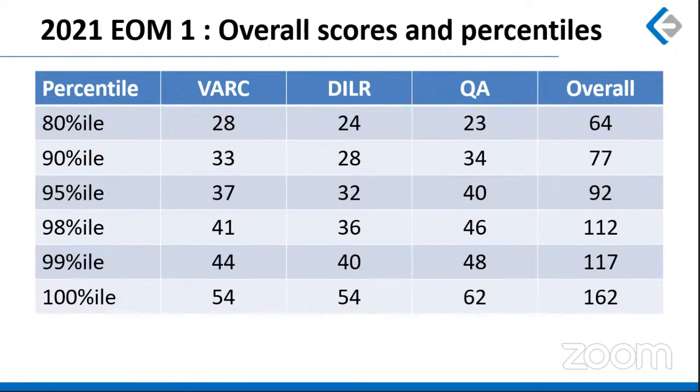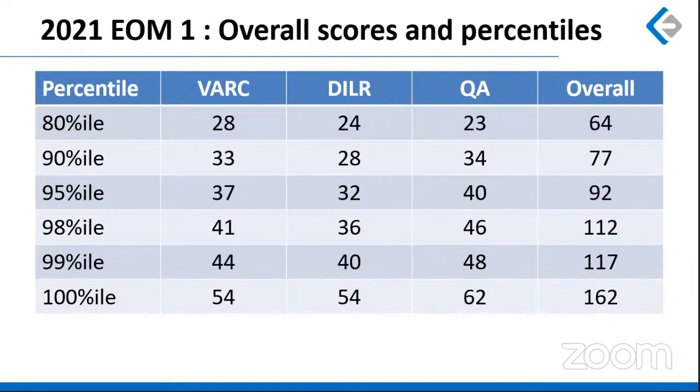Okay. Another thing, while we say that these are the expected scores, like 64 is the expected score for 80 percentile and 77 is the expected score for 90 percentile, I once again want to remind you that these are the expected scores in the month of November, and not in the month of March, which is fairly 8 to 9 months away from here. You can utilize these 8 to 9 months to bridge the gap between where you are currently and where you want to go. And a lot of this will happen through content addition, which is solving material and learning new topics.